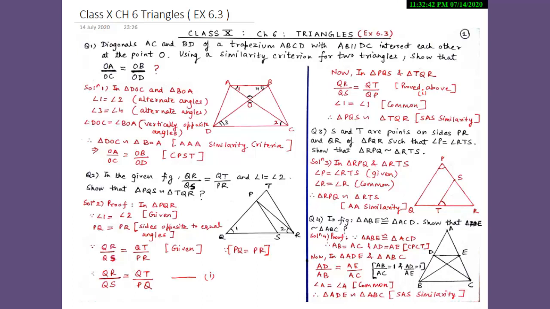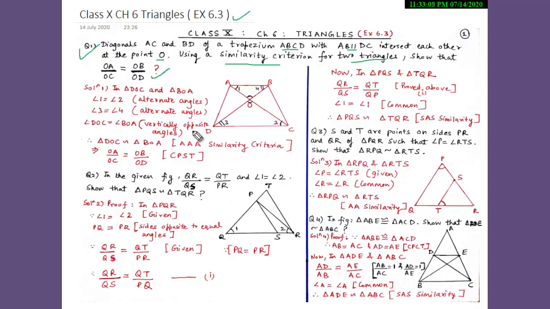Students, today in this video, we'll do questions which are based on exercise 6.3 of our chapter 6, Triangles. So, our first question for today is: diagonals AC and BD of trapezium ABCD, with AB parallel to DC, intersect each other at the point O. Using a similarity criteria for two triangles, show that OA upon OC is equal to OB upon OD.